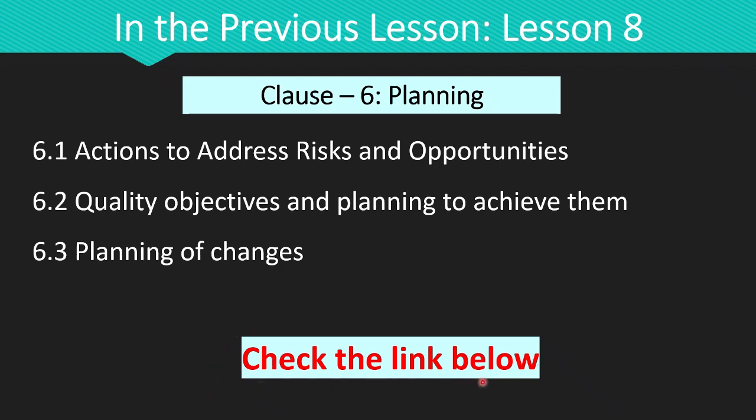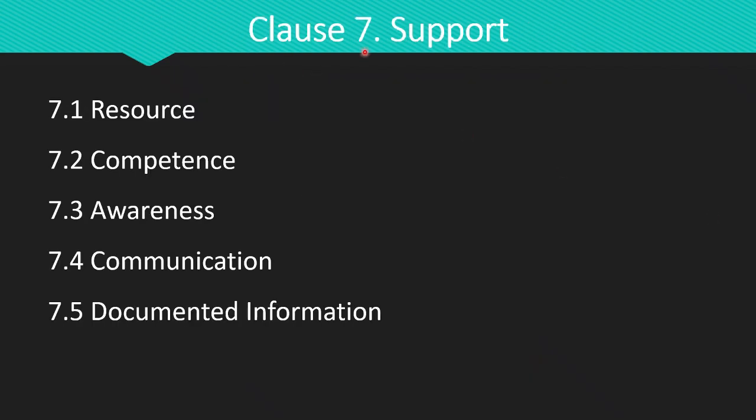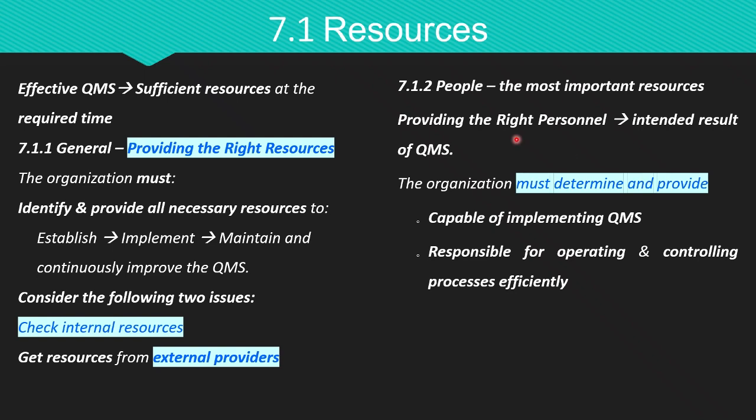In today's lesson, I will discuss Clause 7 support. Clause 7 support has 5 subclauses, which are resources, competency, awareness, communication, and documented information. Let us see one by one, starting from the first subclause, that is resources. To run an effective quality management system, your organization must ensure that sufficient resources are available at the required time without any delay. This subclause is further divided into the following specific requirements.